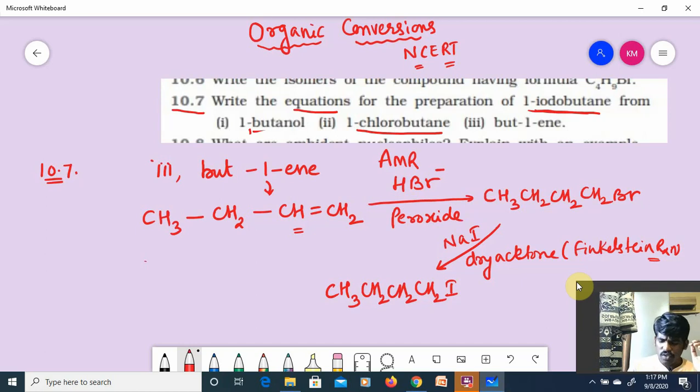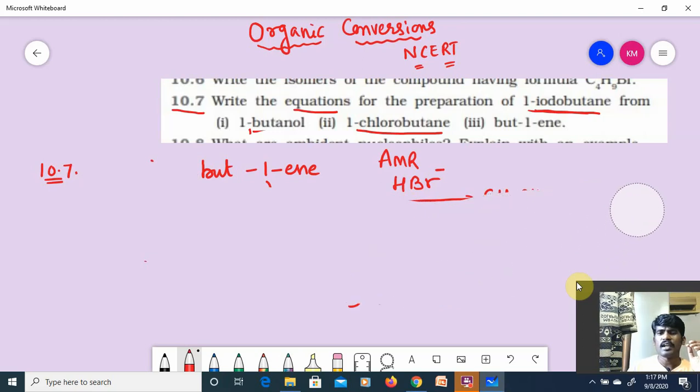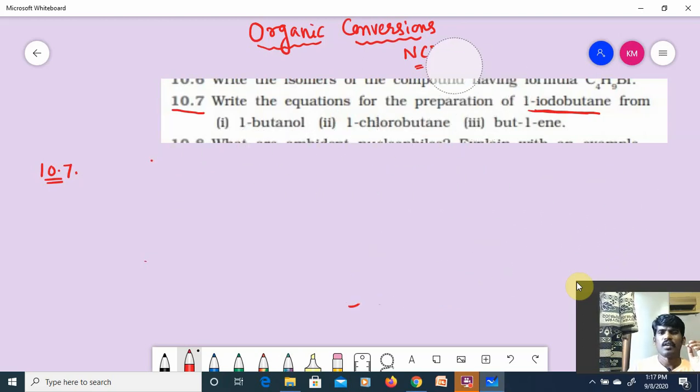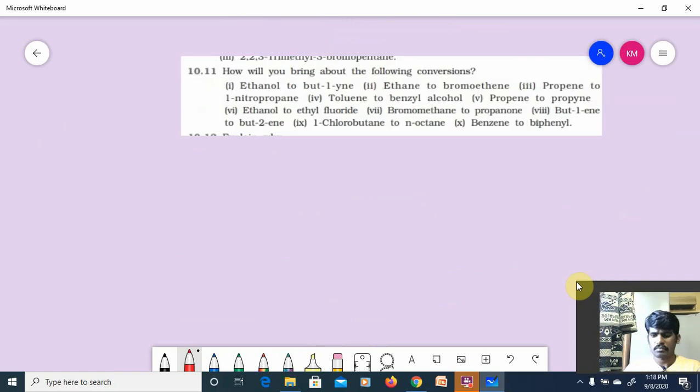Now, this is the part of 10.7, guys. Hope you got it. This is 10.7, organic conversions. 10.7 we have done. Similarly you check it. You can see here the next part is 10.11. So our 10.7 is over. Now 10.11. See how many reactions are there? 10 reactions are there. Very interesting.